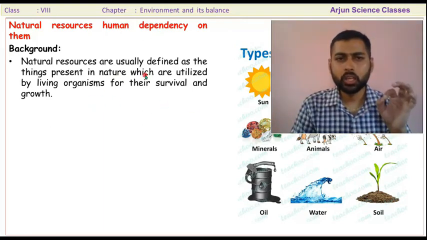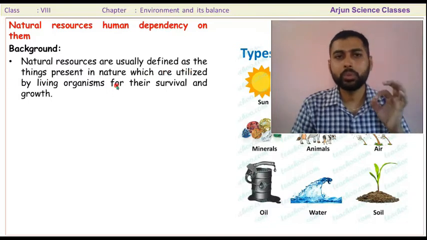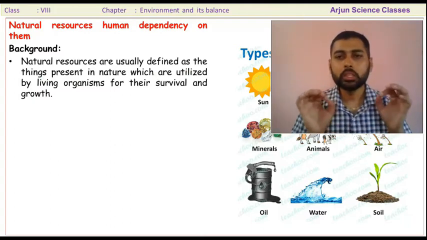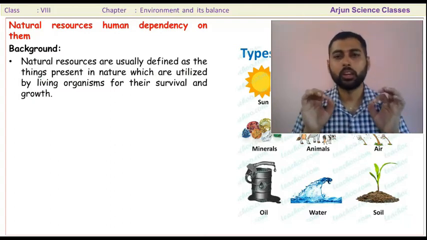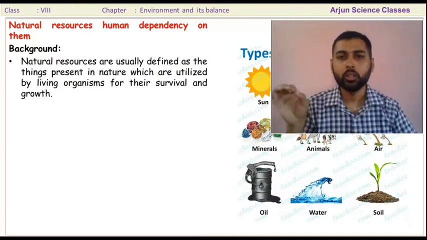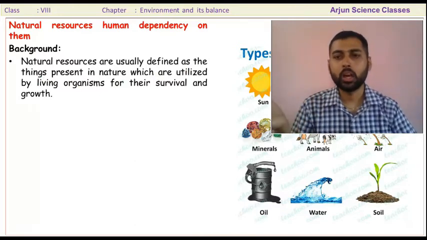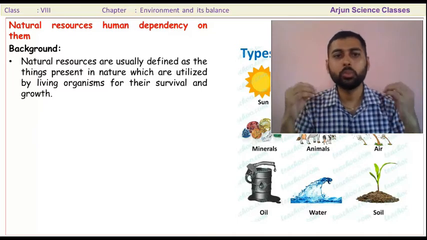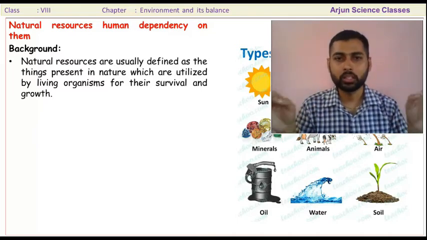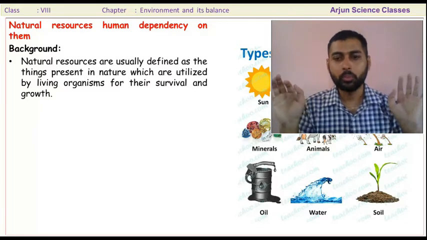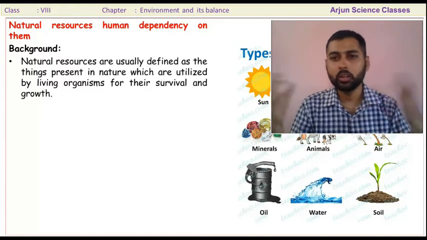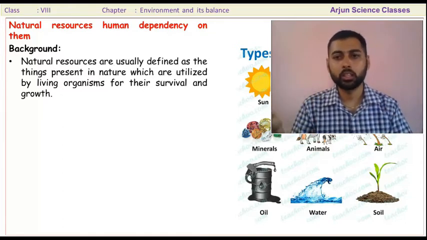So the natural resources are usually defined as the things present in nature, present in our surroundings, which are utilized by living organisms, by plants, by animals, by other microorganisms, unicellular to multicellular organisms, for their survival. For example, sunlight coming from the sun, air, water. These are the natural resources.